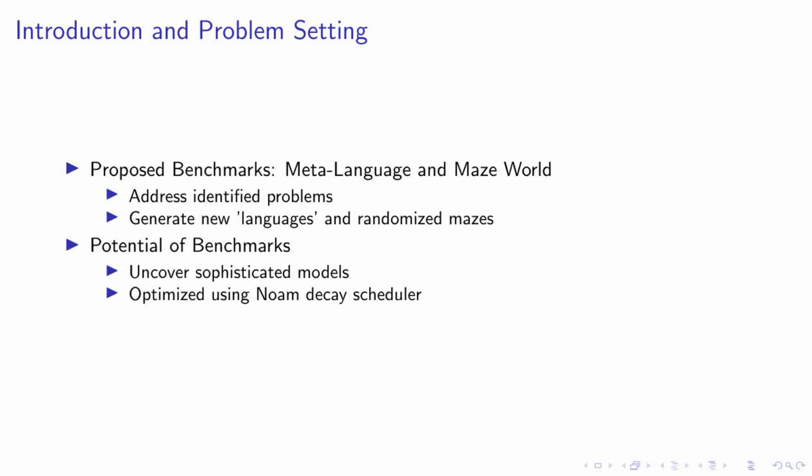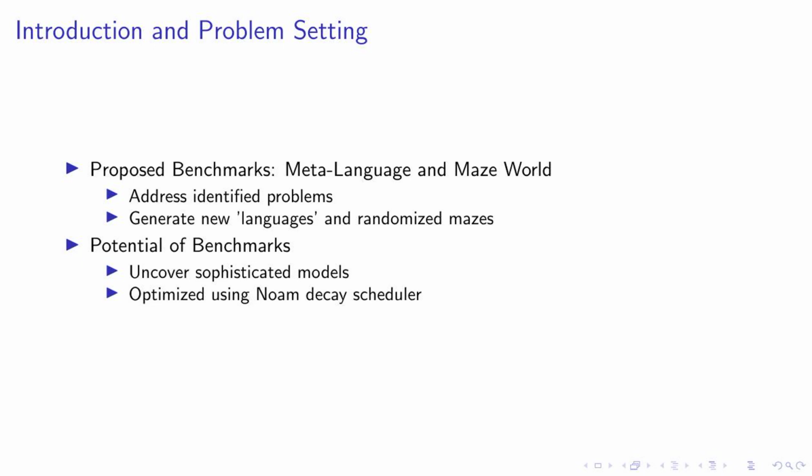While previous solutions have offered valuable insights, they've faced limitations such as insufficient complexity and a lack of validation for direct application. To address these issues, we've introduced two novel benchmarks, MetaLanguage and MazeWorld. These benchmarks generate unlimited synthetic data, providing a rich resource for training.